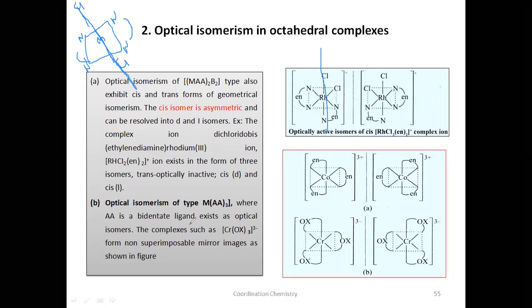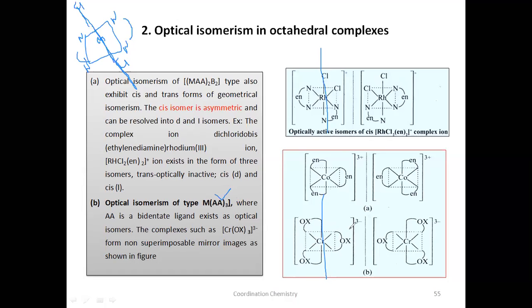Similarly, this will also show optical isomerism like this. Cr(ox) is the ligand here. This will be very distorted. They are not in a plane because of the complex structure of this ligand. All these bonds will not be in one plane, so you cannot divide the molecule into two equal halves. Can you divide the molecule into three equal halves? No. That's why this type of geometry also shows optical isomerism.